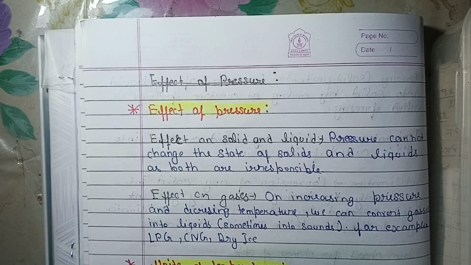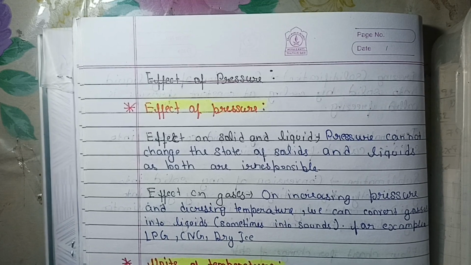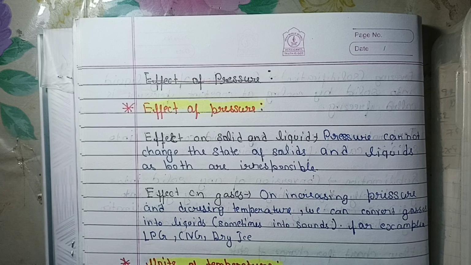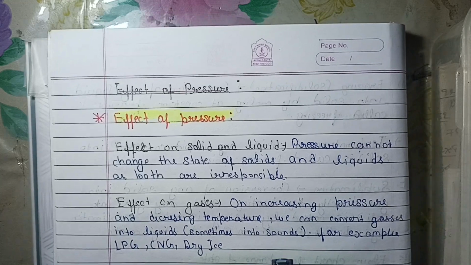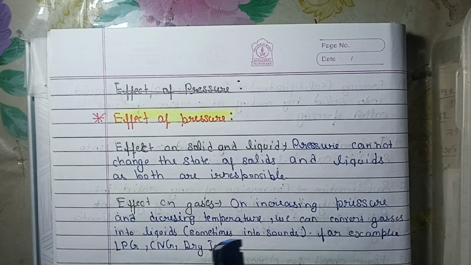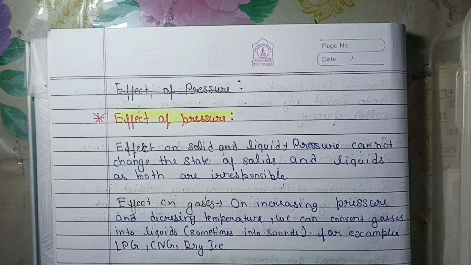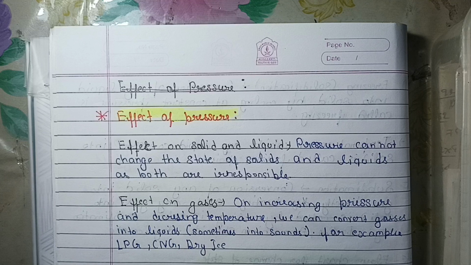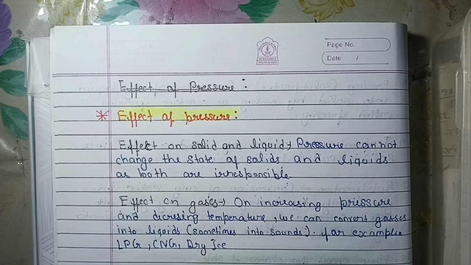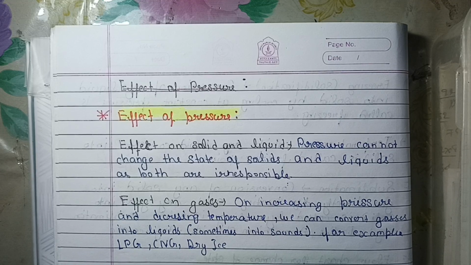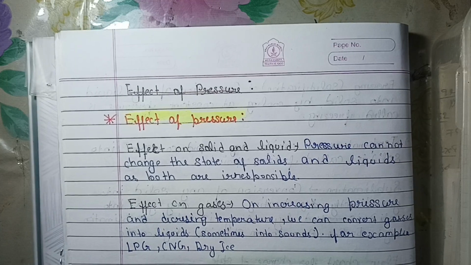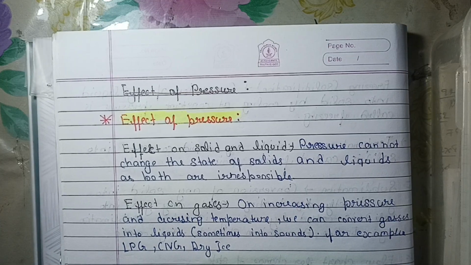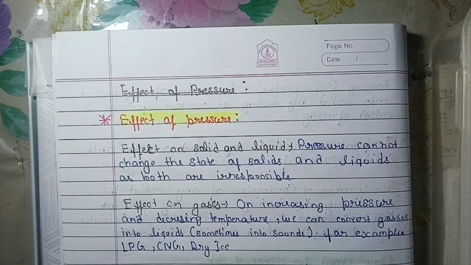Our next topic is the effect of pressure. First, let's see the effect on solids and liquids. Pressure cannot change the state of solids and liquids, because solids are so compact and strong that we cannot change their state, and liquids are also like that, but not like solids.